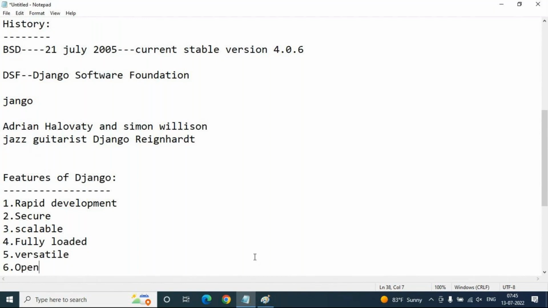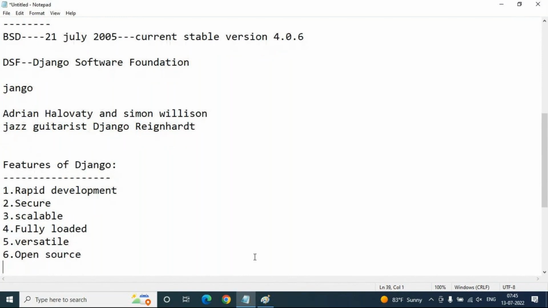And as I said, Django is an open source Python based web development framework. It is publicly available without any cost. It can be downloaded with source code from a public repository, and open source reduces the total cost of your application development.